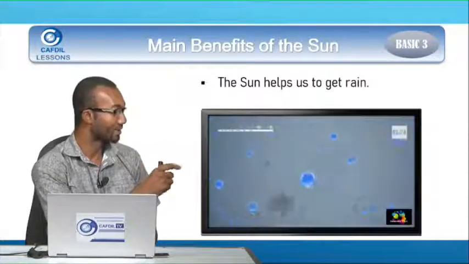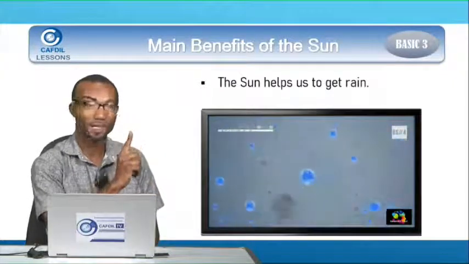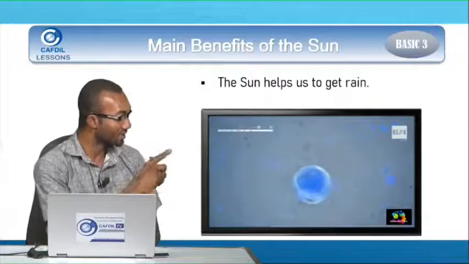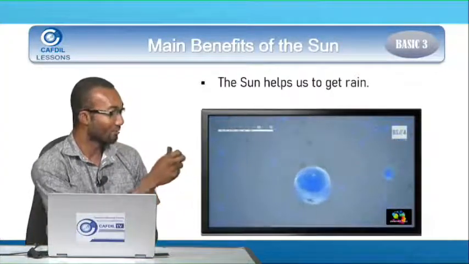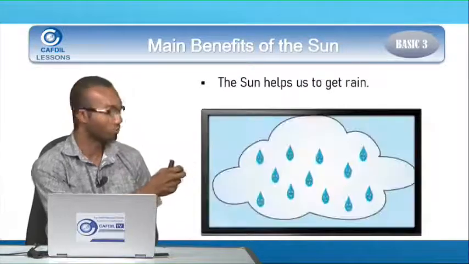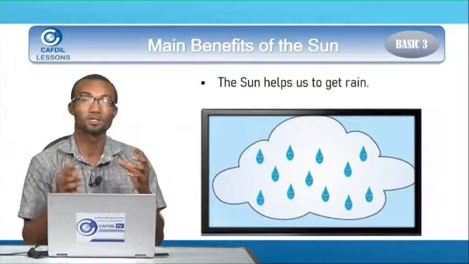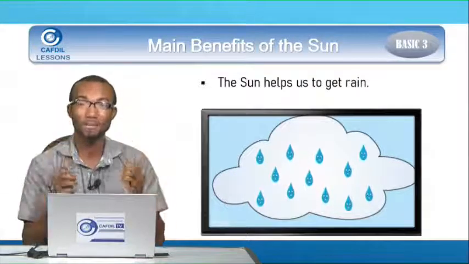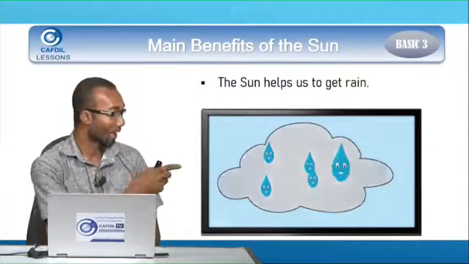And the second stage, as I said, when you go up higher, the air there becomes cold. So it changes the water vapor into droplets of water as you see. So the water vapor now changes back to water. And these drops of water form the clouds. So Kate, the clouds that you see up there are made up of tiny drops of water, as you see.